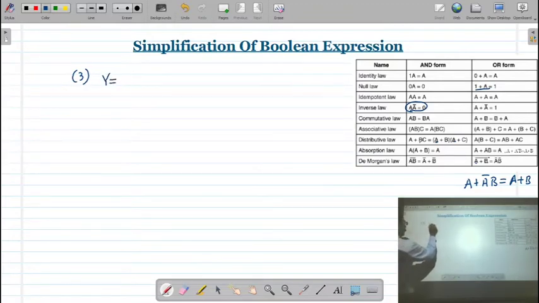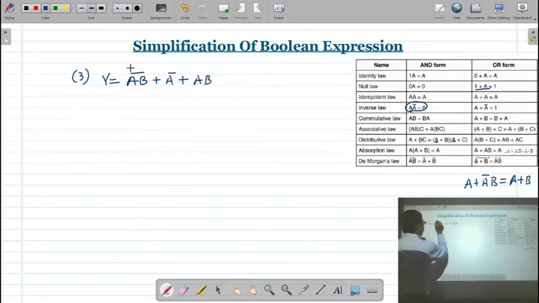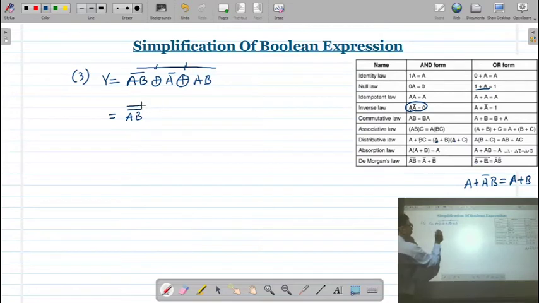That is y is equal to A B bar plus A bar plus A B, and whole bar is there. Now we have to simplify this. So already mentioned, when you find a whole bar, then always you apply De Morgan's law. So when we apply De Morgan's law, I already mentioned that you cut the line and change the sign. Cut the line and change the sign. Correct? So here if you see, this is A B bar, whole bar will be there.